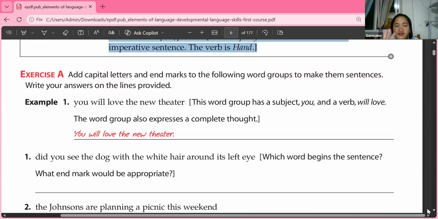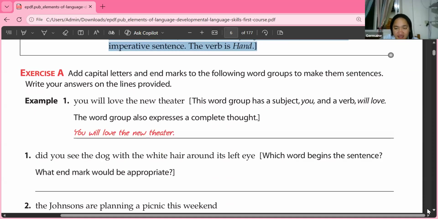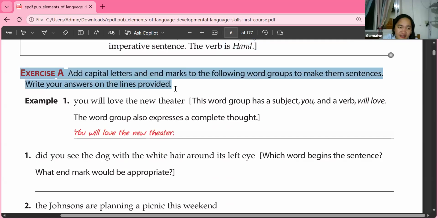Now, a very easy activity for all of you. Let's have exercise A. Add capital letters. Okay, take note. Add capital letters and end marks to the following word groups to make them sentences. So you're going to write your answer not on the lines, but you're going to give your answer in